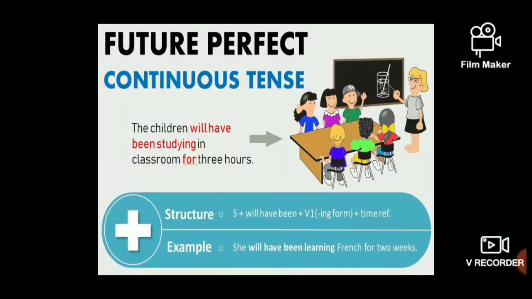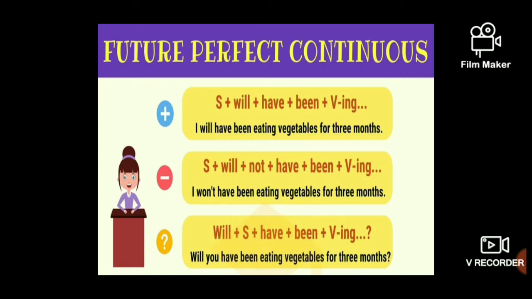My dear students and my dear friends, look at this future perfect continuous tense. Here the signal words are to, since and for; most probably we use for in the sentences. And here the structure will be subject plus will plus have plus been plus verb plus ing, and the time reference will be given here. For example, she will have been learning French for 2 weeks. The children will have been studying in the classroom for 3 hours. So this is the format for that.